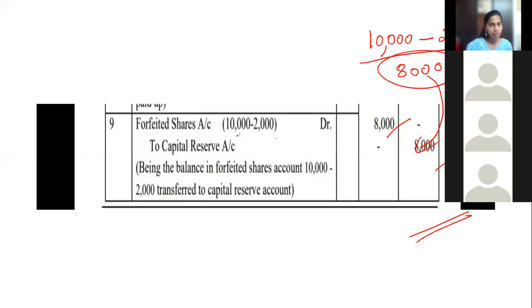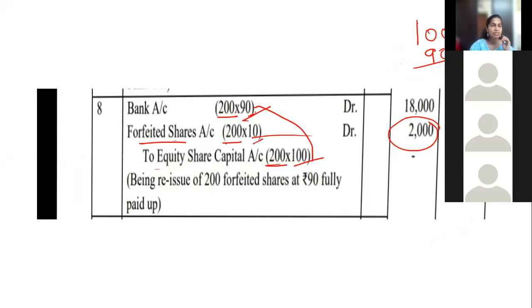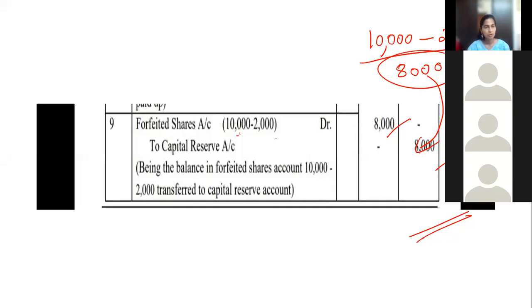Do not worry if you are confused or you didn't understand, because we will solve similar problems. In the 12 marks problem again, the entries will not change. If you know the same 12 marks entries, it is enough. There are no changes. It is not like first year, where after one sentence you have to pass some other entry. No, if you know all these 9 entries, it is enough for the 12 marks compulsory problem.